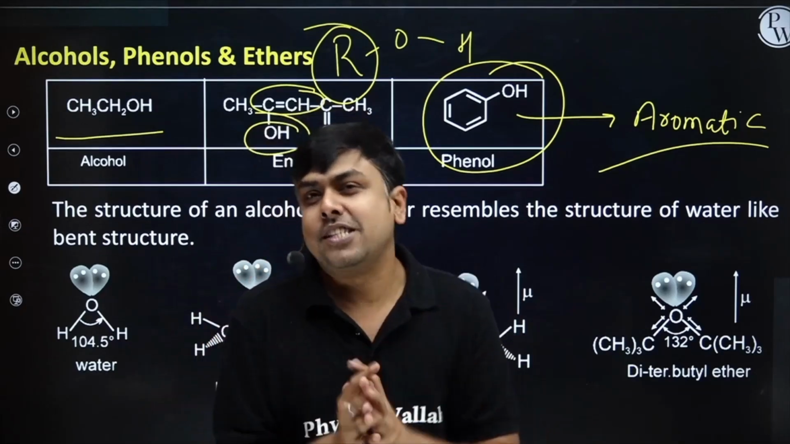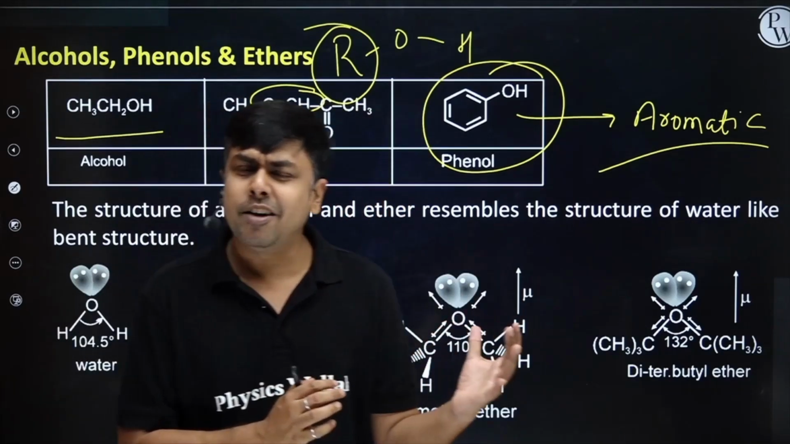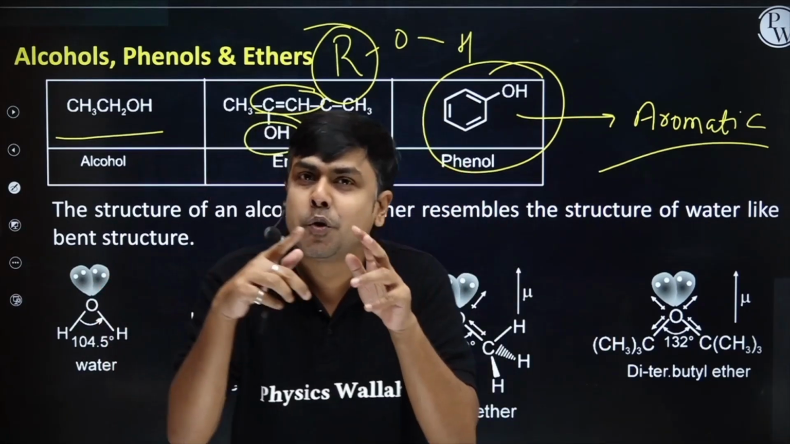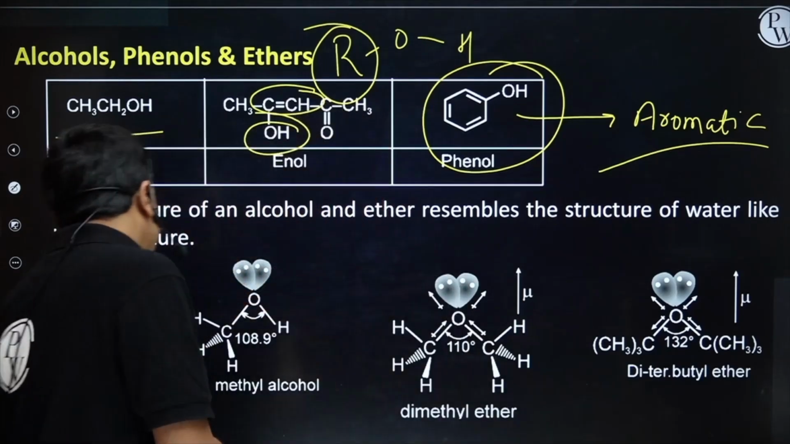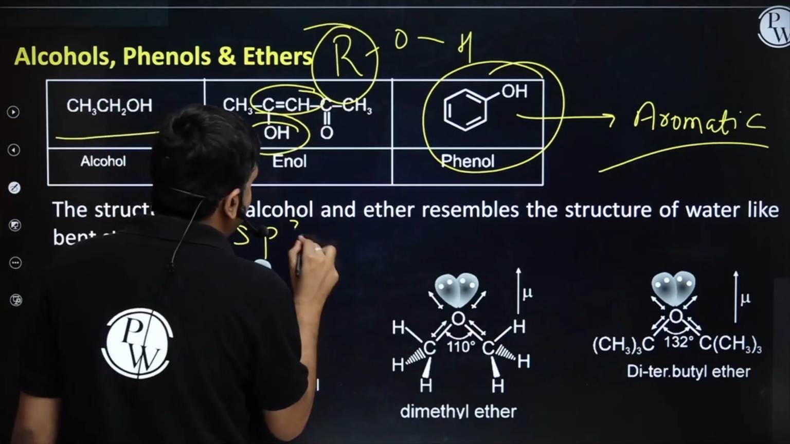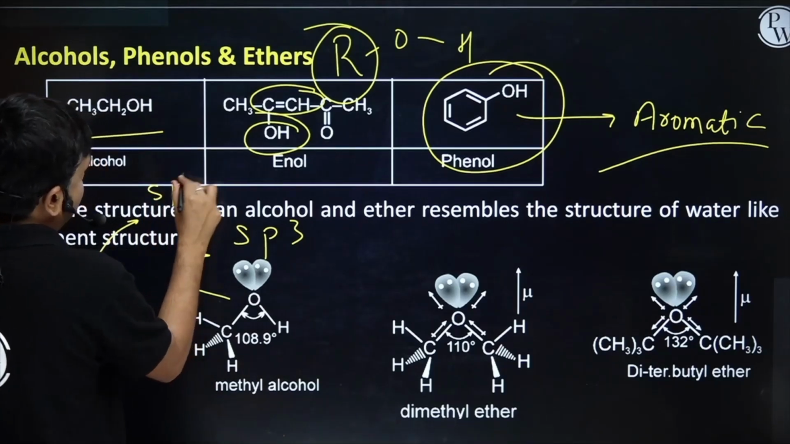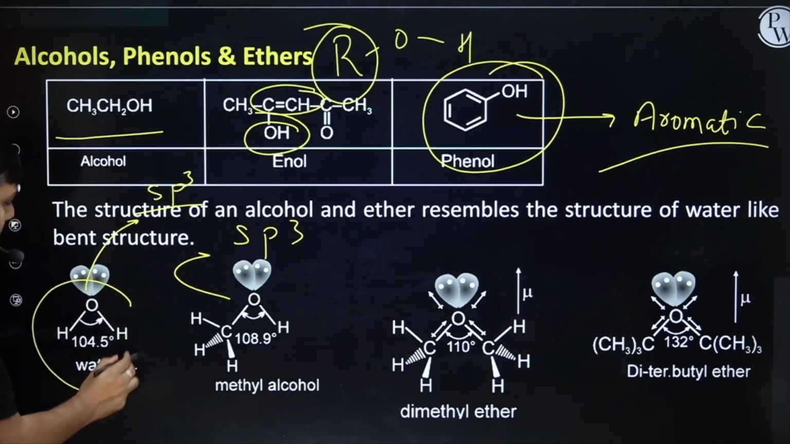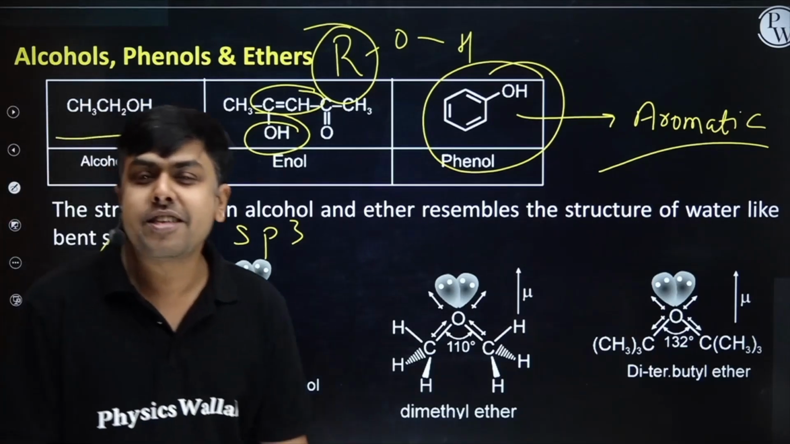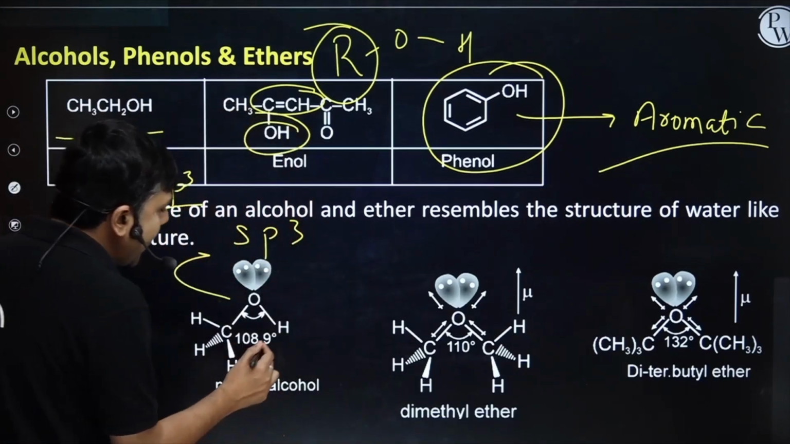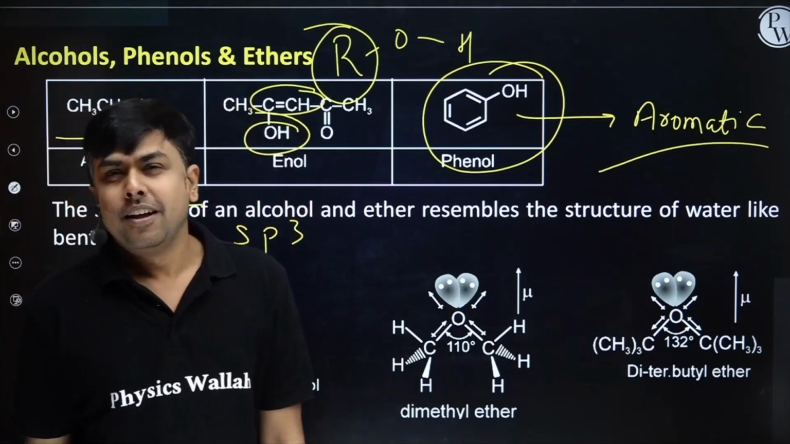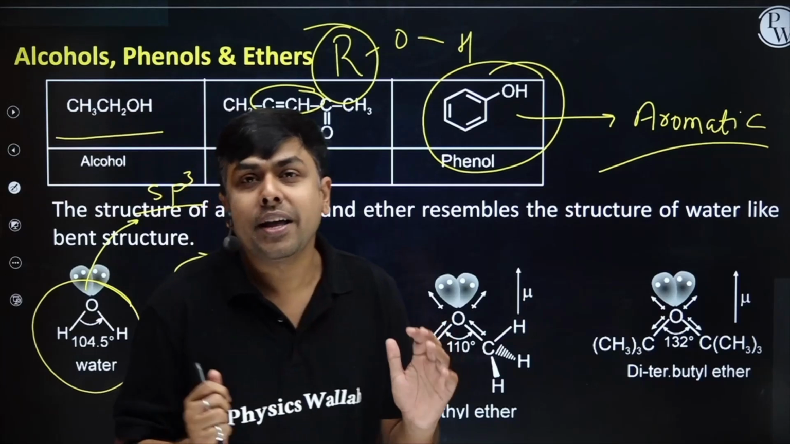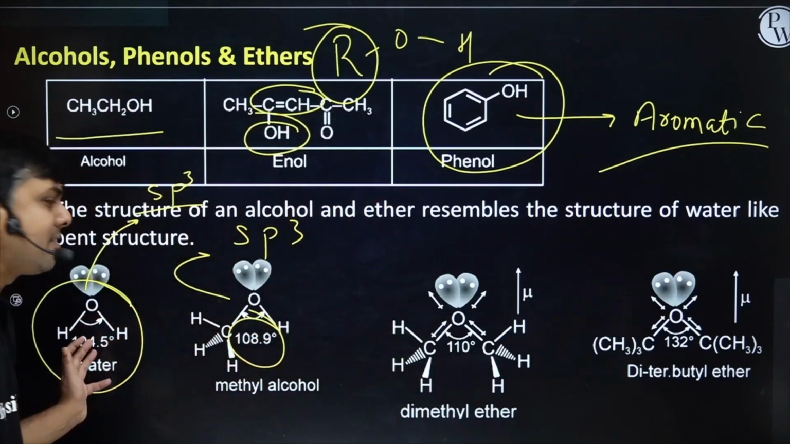Students, if I talk about the structure, they have the molecular formula ROH. This oxygen has 2 bond pairs and 2 lone pairs. Hybridization is going to be sp3, just like water. Now students, if you look at the bond angle, in case of water the bond angle is 104.5 degrees, whereas in case of methanol the bond angle is 108.9 degrees. It's near to a perfect tetrahedral bond angle. My question to you is, why is the bond angle more here and less here?